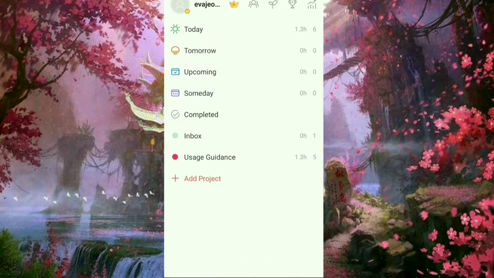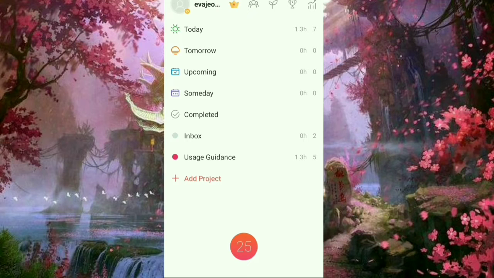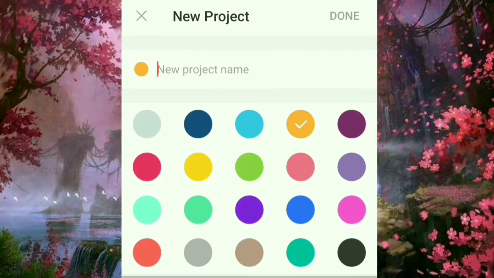You get a to-do list option in this app. This app is multifunctional. You can manage your tasks, set reminders, add lists, calendars, calendar events, grocery lists, etc.